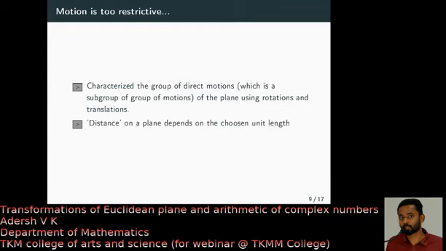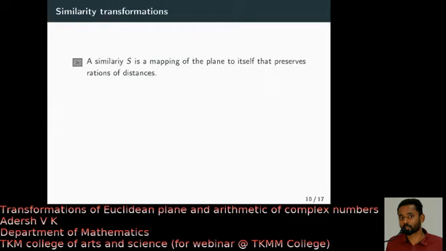But in practice, distance depends on what unit you have chosen. Somebody can choose 1 centimeter as their 1 unit length, or somebody else can choose 2 centimeters as their 1 unit. So in Euclidean geometry, we are interested not in distance preserving maps. In fact, we are interested mostly in maps preserving ratios of distances, right? Such maps are called similar objects.